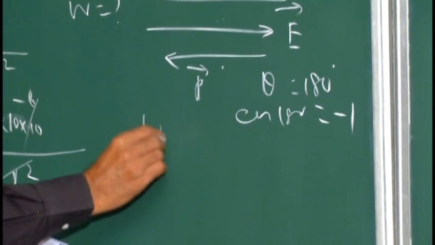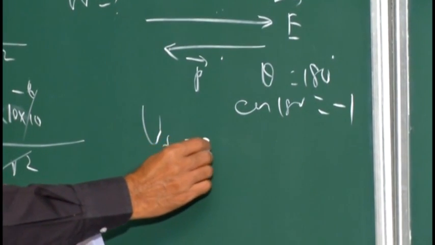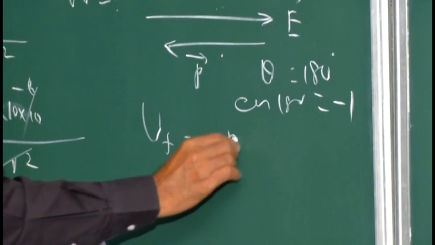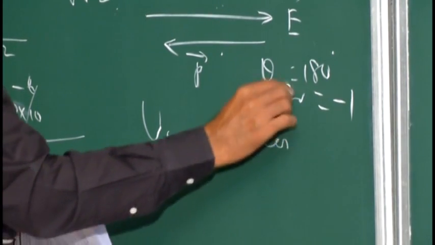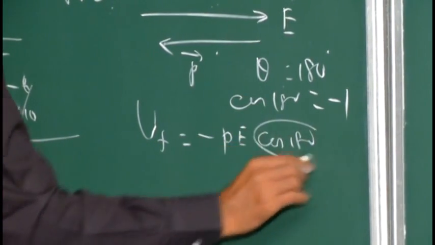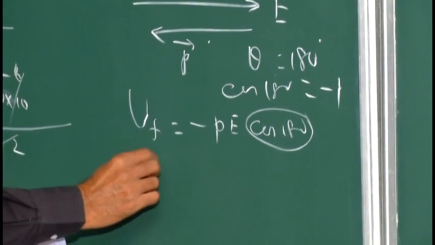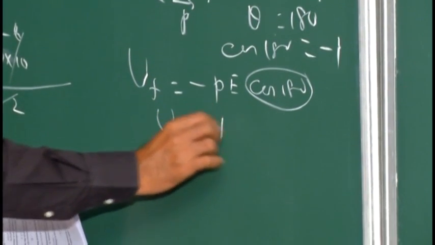So epsilon final is equal to minus PE cos theta, and in place of theta we put cos 180. Cos 180 is minus 1, minus minus plus. So epsilon final is equal to plus PE.